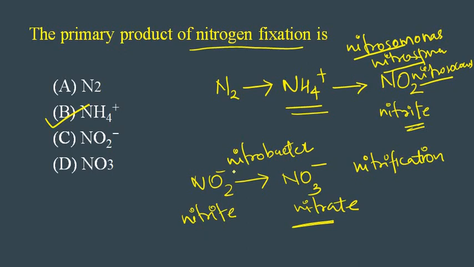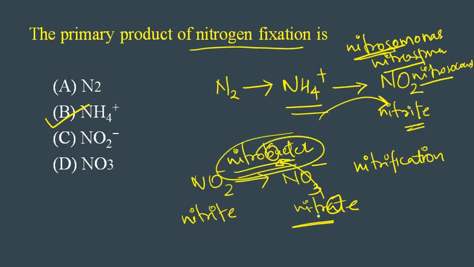So how will we remember all these things? It's very confusing, right? I remember it like this: it is Nitrobacter, AB. Those with Nitro plus S all come under ammonia to nitrite. And the microorganism which helps in the conversion of nitrite to nitrate is Nitrobacter. Okay, I hope you understood this.